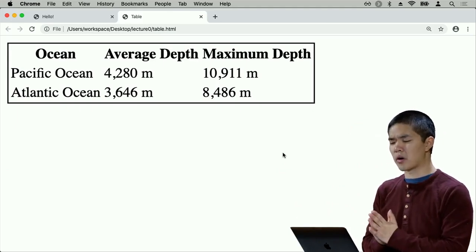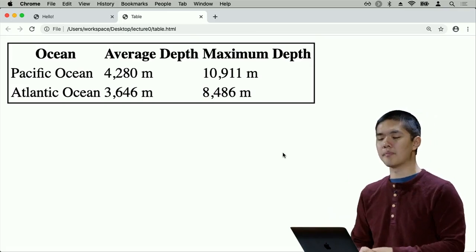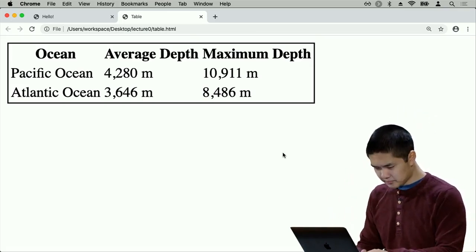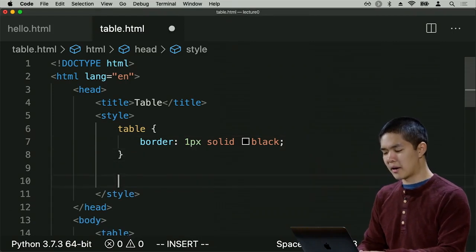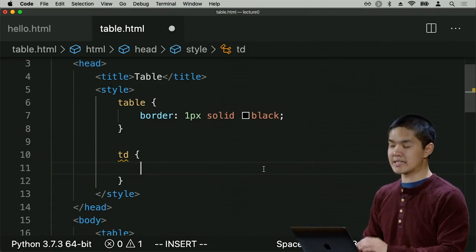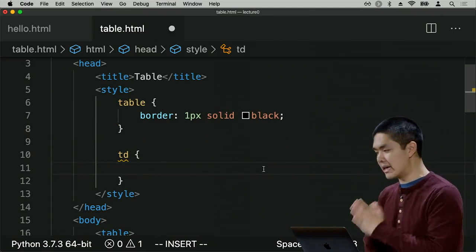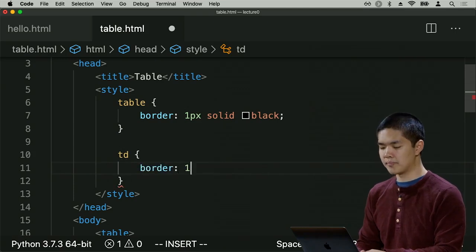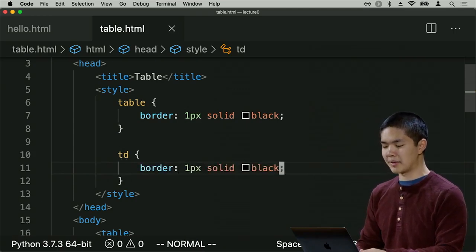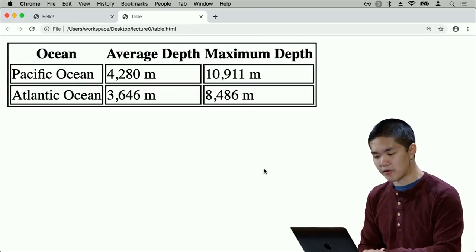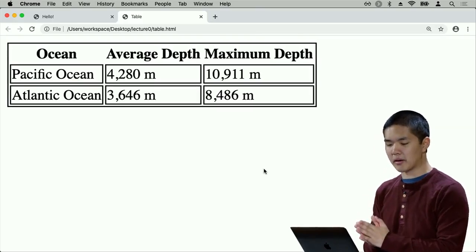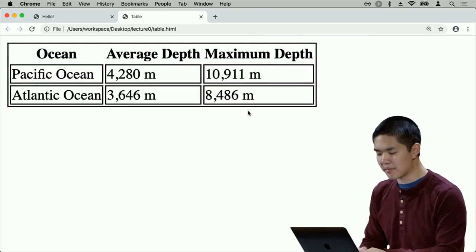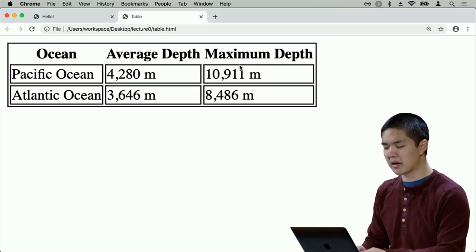But I also really wanted a border in between the rows and the columns as well. In particular, for every table data item, I might like to have some additional CSS applied. So I might say for every table data cell, again, TD stood for table data, and those were the individual cells within my table, I would like those to also have a border that is 1-pixel solid black, such that now I refresh the page, and now each of my table data cells also has a border around it. Now this applied to the table data cells in the body of my page, but it didn't yet apply to these cells up in the heading.